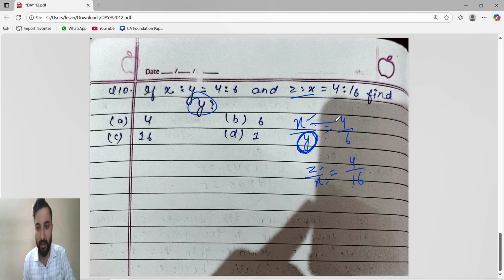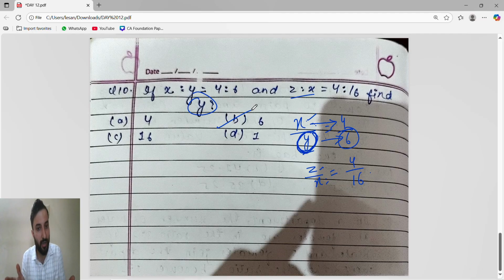So we know numerator equals numerator, denominator equals denominator. So y is 6. Why have we taken y equals 6 and not used a continued ratio? The reason is that here y appears just once. Continued ratio means x is to y, then y is to z, and only then can we continue.